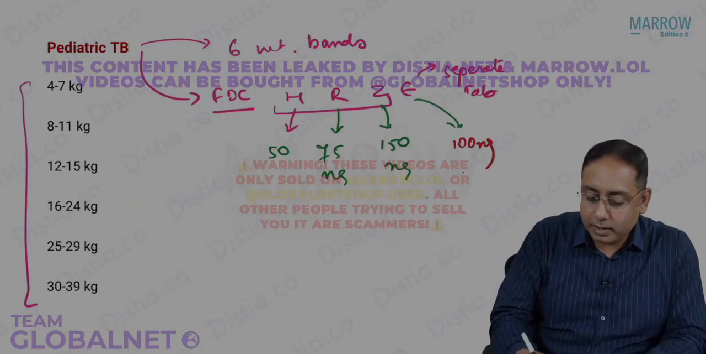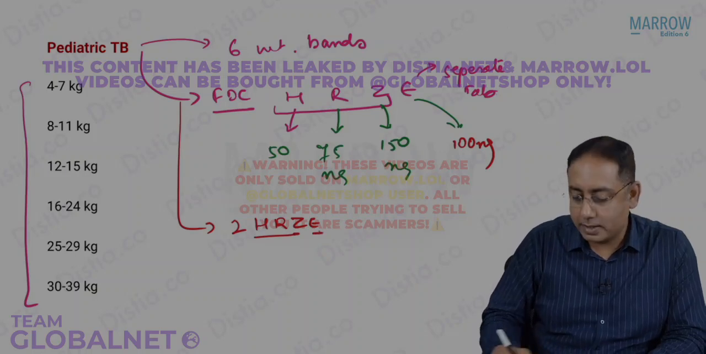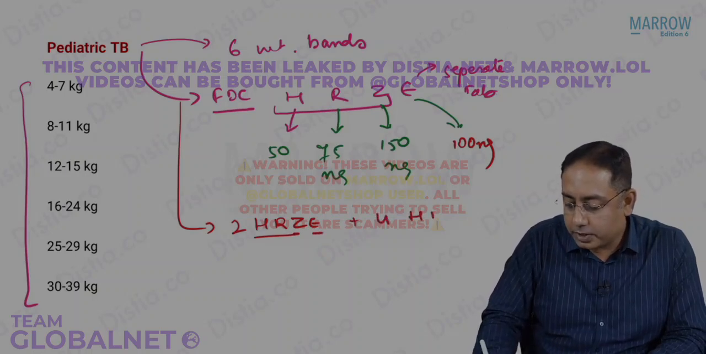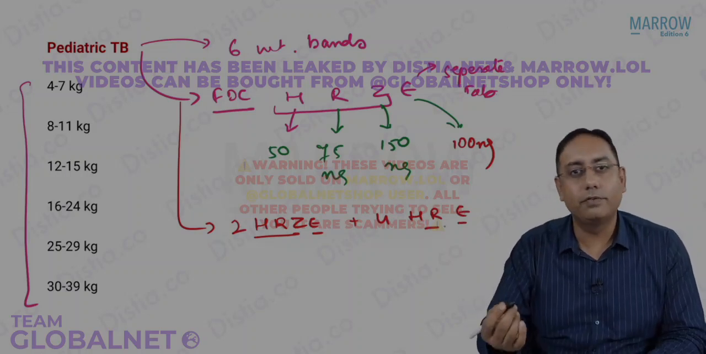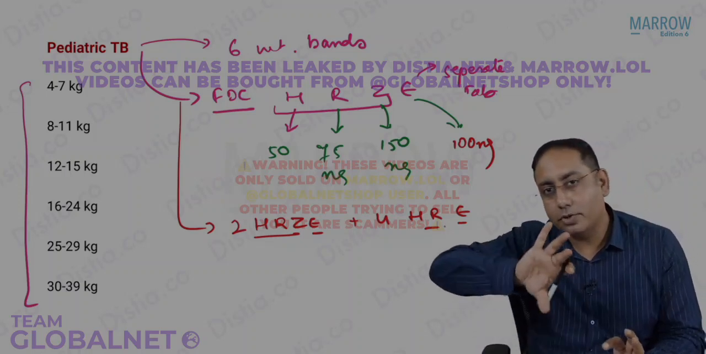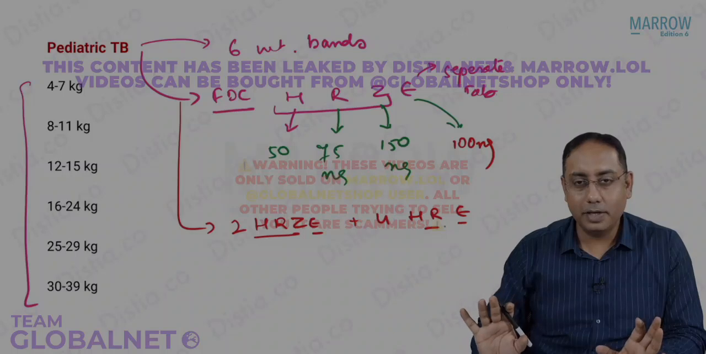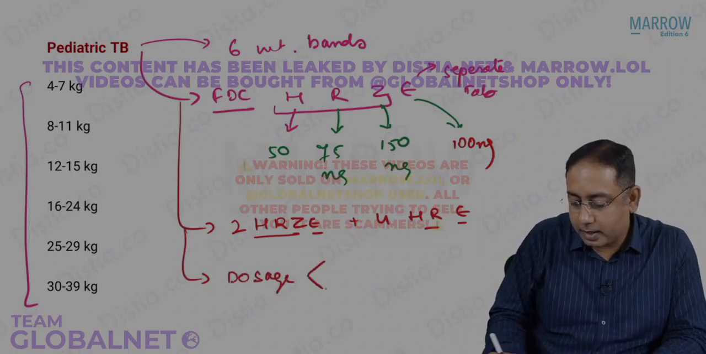Please note that for the child also we are giving 2 months of HRZE. So how many tablets? The child will take 2 tablets. Then they will take 4 months of HR and E. Again 2 tablets, but the continuation phase tablets will contain only the HR component. So E is always separate. Are we done over here? The dosage number remains the same.